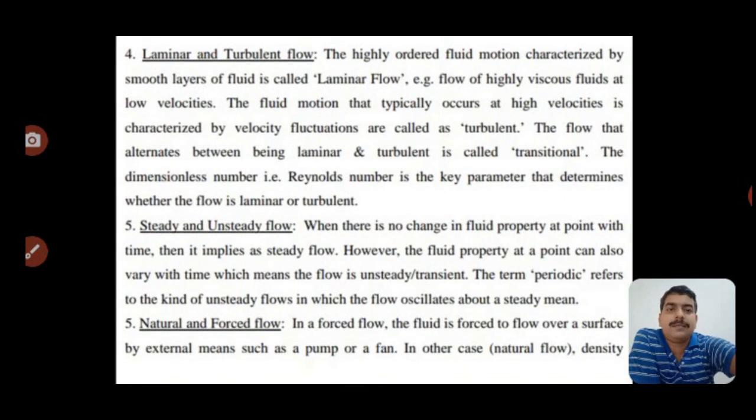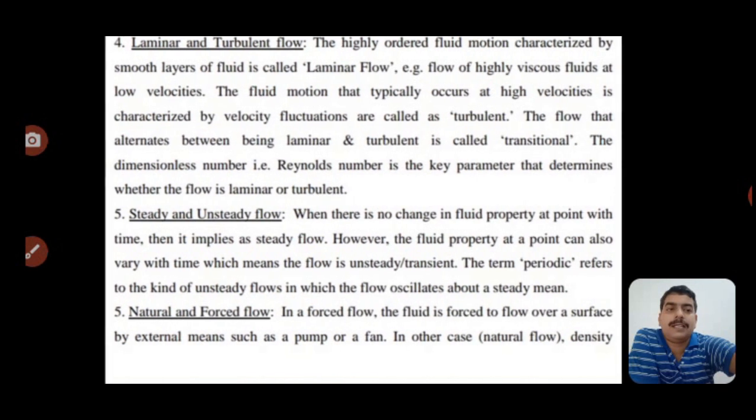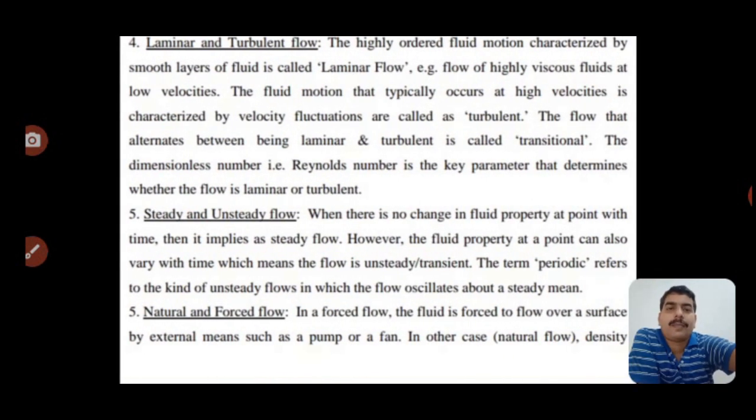Now, the next type of flow is steady and unsteady flow. When there is no change in a fluid property at a point with time, then it implies a steady flow. However, the fluid property at a point can also vary with time, which means the flow is unsteady, that is transient.